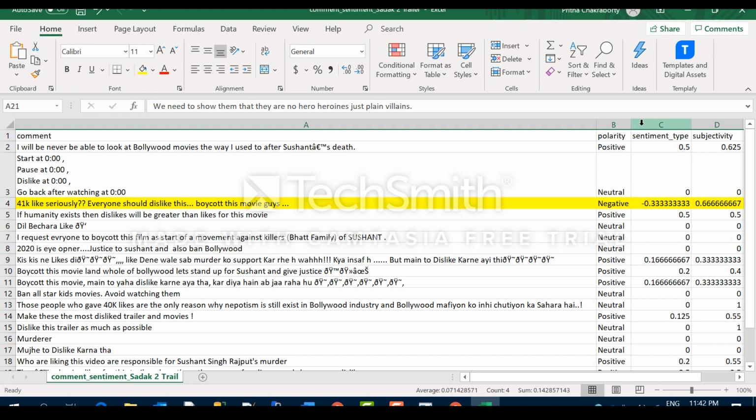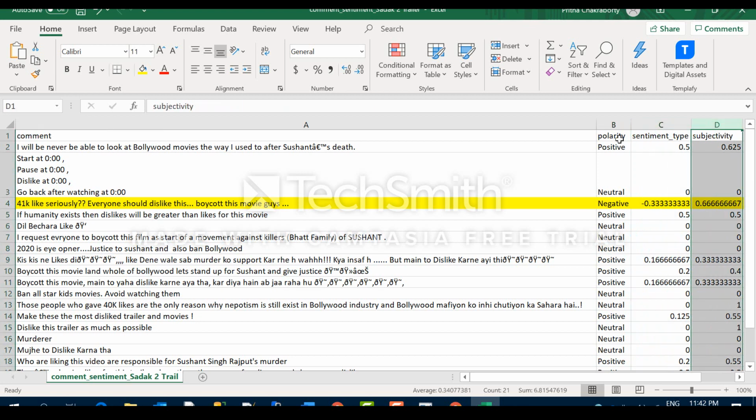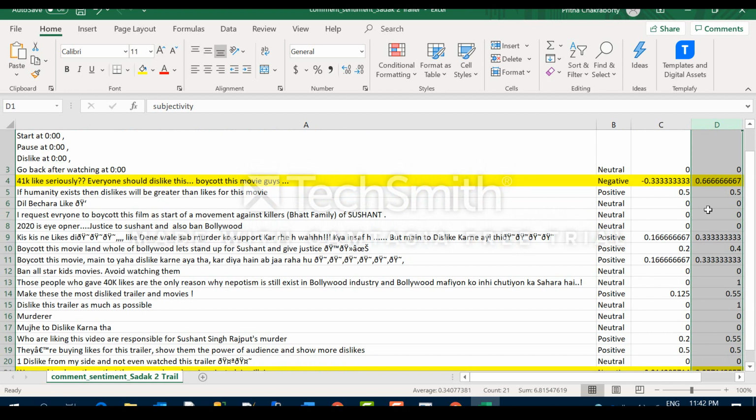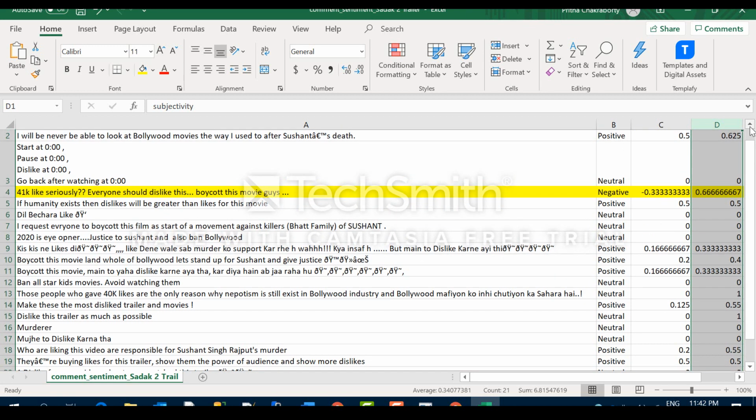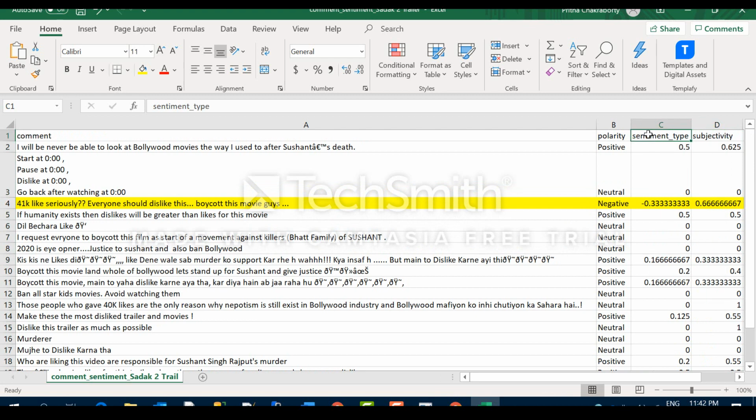So polarity, actually it is reversed. I just need to change the column name in my code.